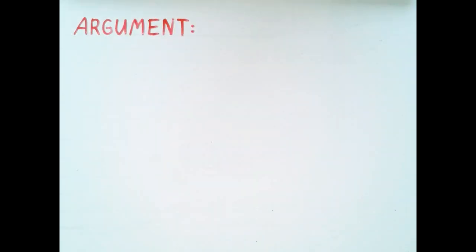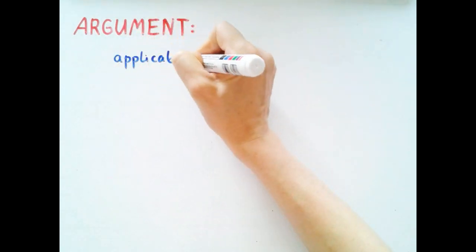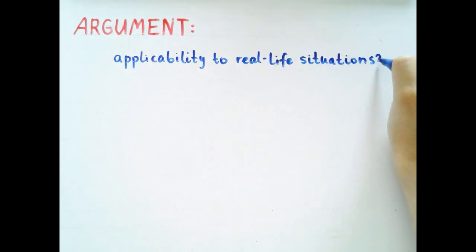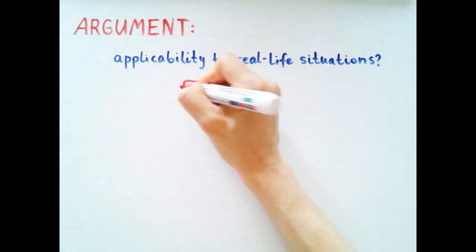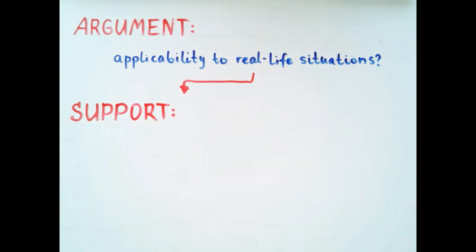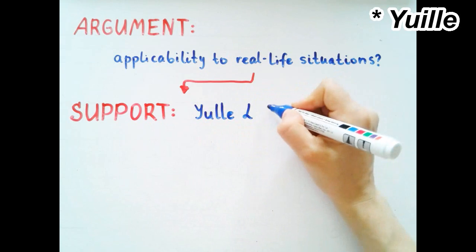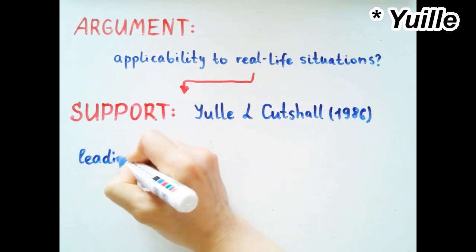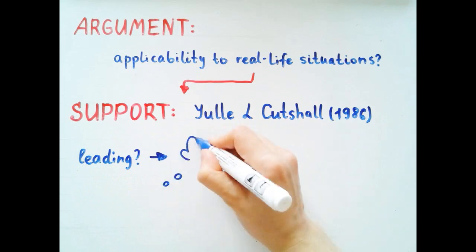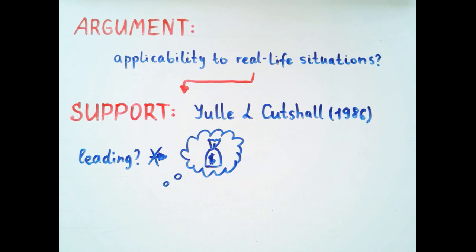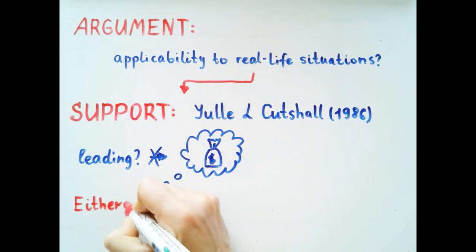However, the theory was further criticized on the basis of its applicability to real-life situations. All the experiments mentioned so far were carried out in artificial laboratory conditions. The influence of leading questions and eyewitness testimony in a real-life situation was investigated by Yuille and Cutshall, 1986. Details of the study follow here. They found no effect of leading questions on recall of the details of the robbery. This means one of two things.